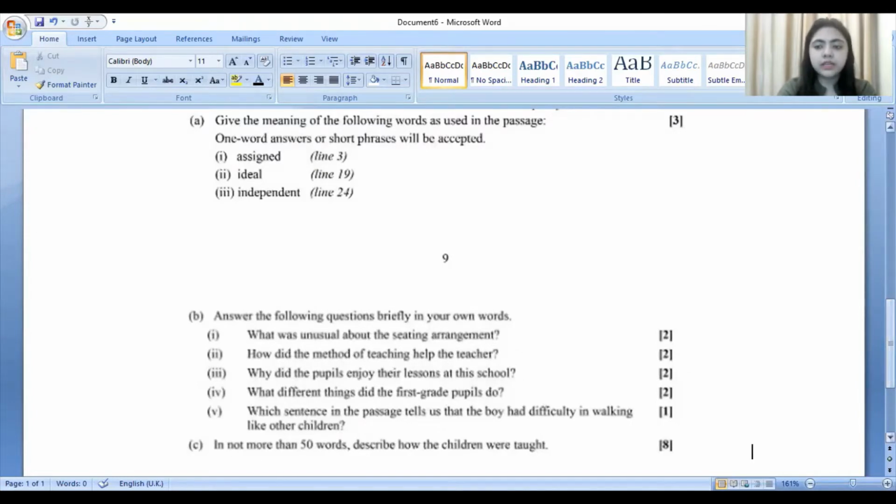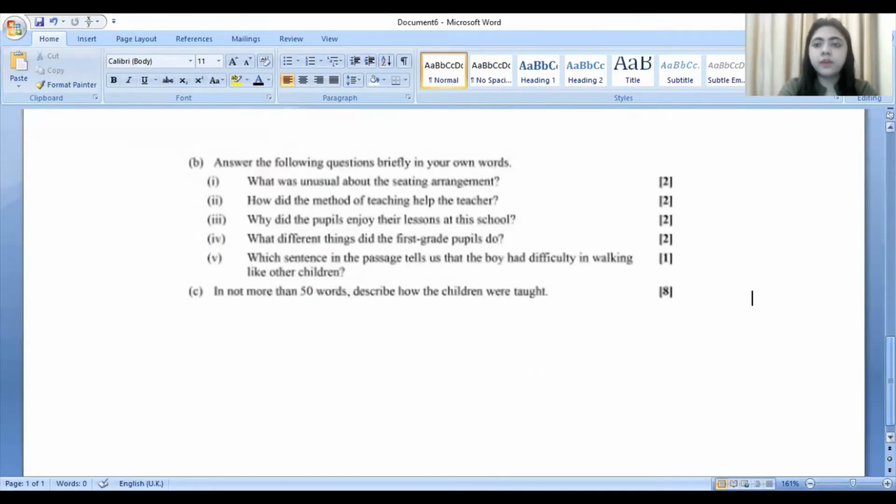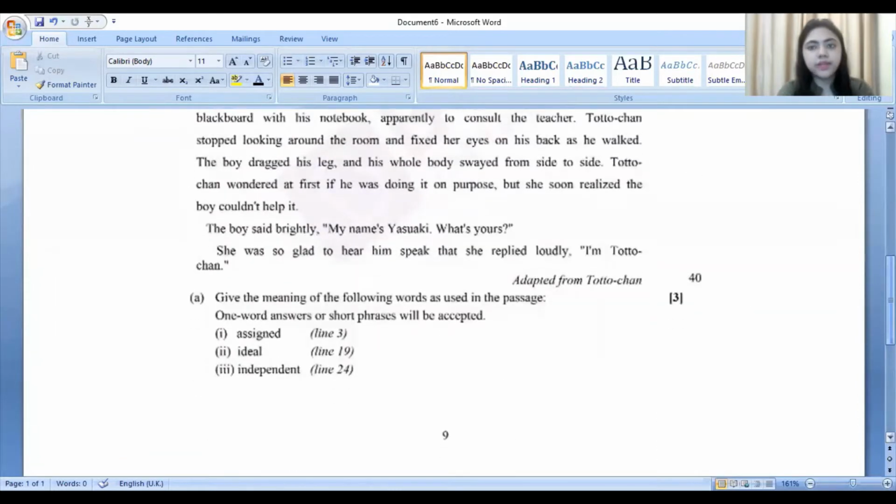Now part C, here you are asked to write down a précis. This part contains one question. You're not asked to write down the summary of the complete passage, but a specific portion is being asked and you will have to write down a précis, a short version in 50 words. So your word limit is 50 and it should not exceed, right? So these are the 3 types of questions which are asked from a comprehension passage. I hope this is clear.